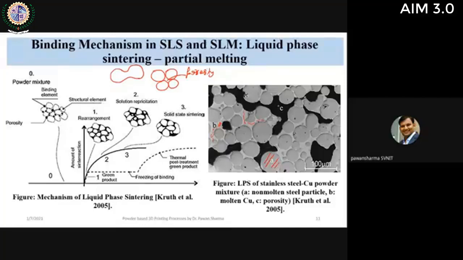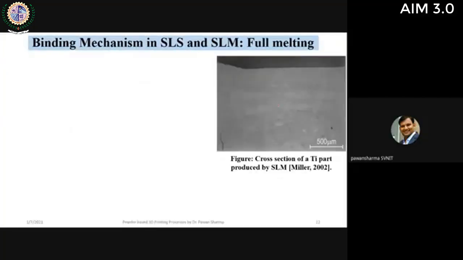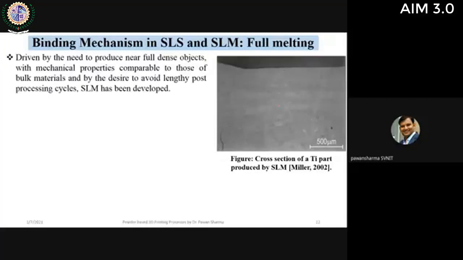So systematically we are moving ahead from sintering to partial melting. Then we start using full melting. Why not fully melt the powders? Here we have now started using the terminology selective laser melting, and therefore this technology is very much used in metal fabrication also.